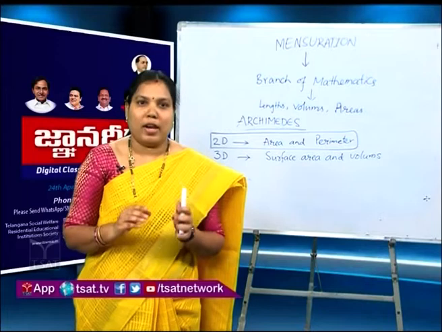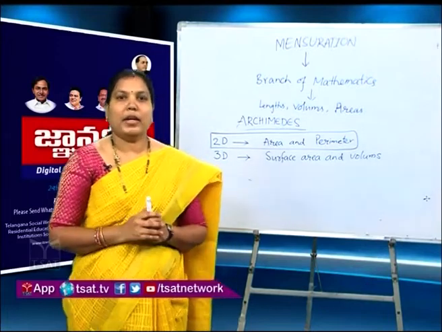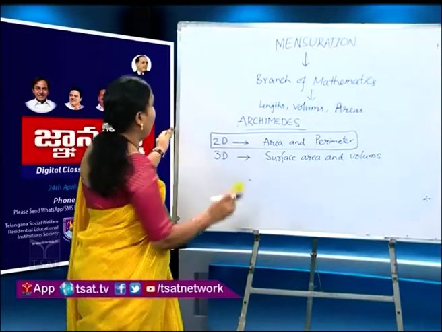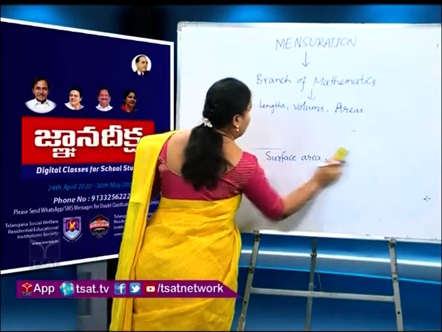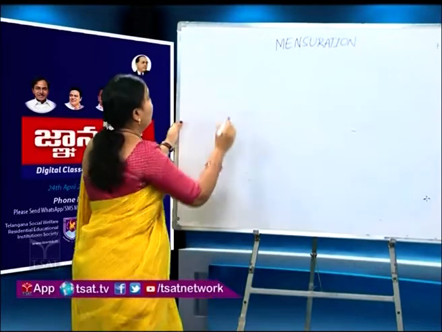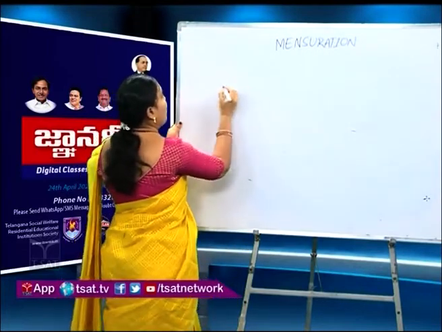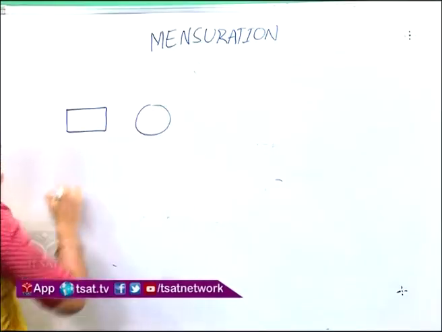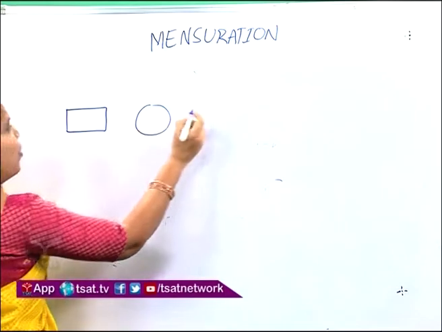Those are length and breadth. And it can be made up of two-D shapes. It can be made up of straight lines or curved lines or both straight and curved lines.